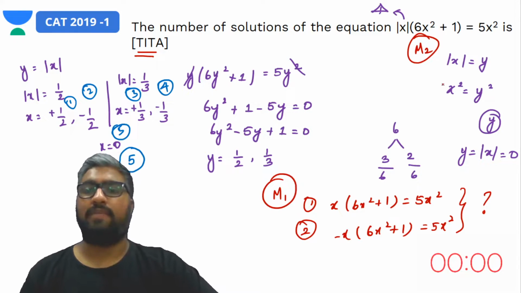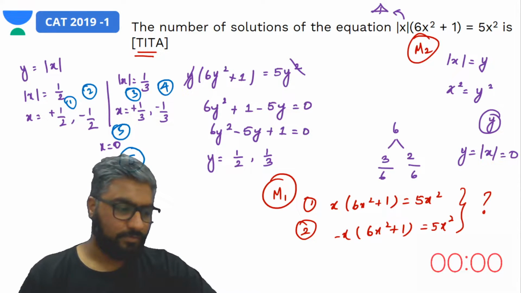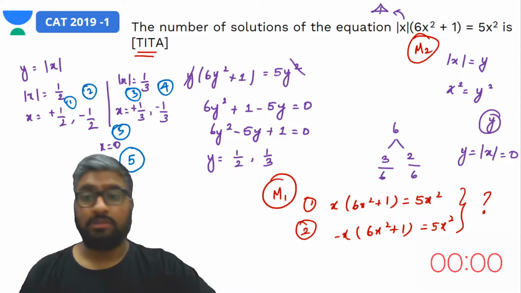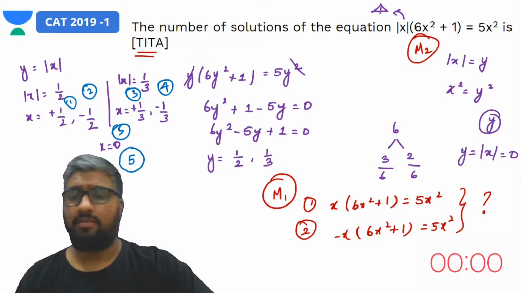Yes, this could be a very nice alternative to method 1. Anyone? Okay, Mayur has used the second method, which is nice.